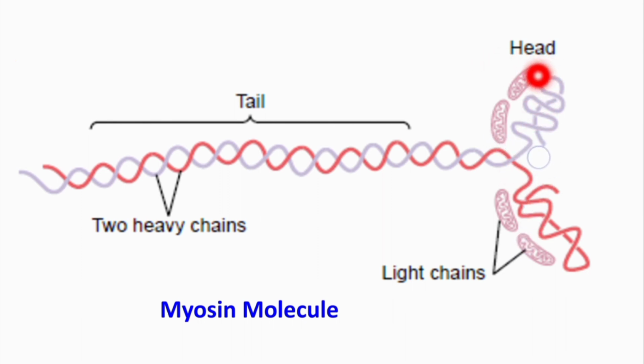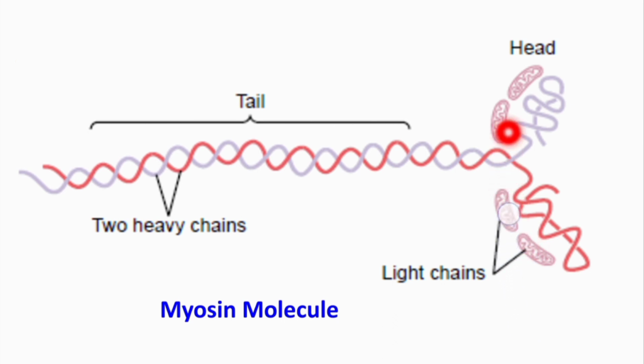So, we can say that the myosin molecule has two portions. One is the head portion which is formed by folding of the heavy chains, and the other portion is the tail portion, and this tail portion of the myosin molecule is formed by these two heavy chains which are coiled around each other, and the light chains are also part of the head.